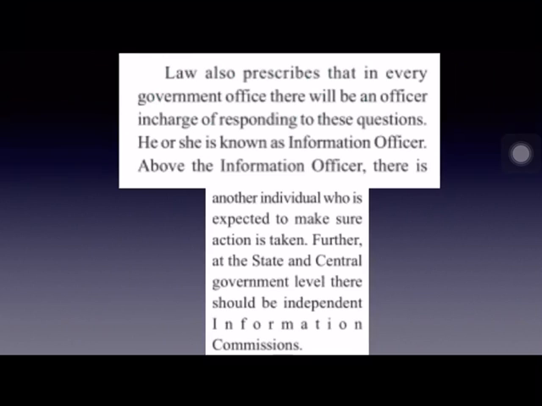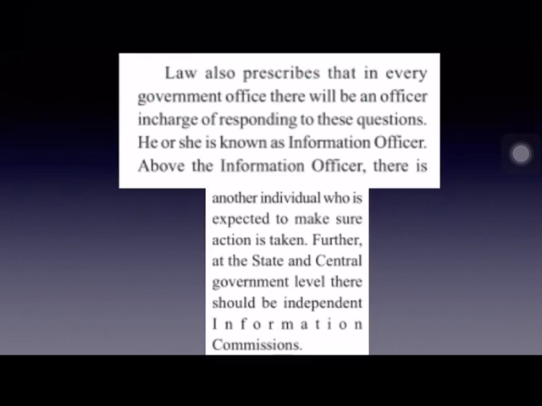Like that, in each and every government department, whether at state level or central level, there are first information officers, and above them there are appellate authorities to make sure that action is taken. Whenever any information is asked by the people, action must be taken immediately. To make sure of that, appellate authorities are there above these information officers. At state level, this appellate authority is known as the State Information Officer, and at central level, the Central Information Officer.